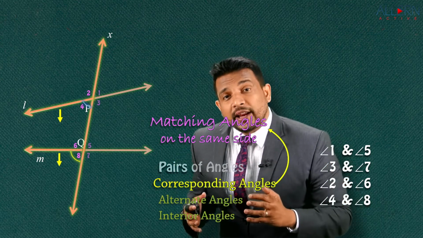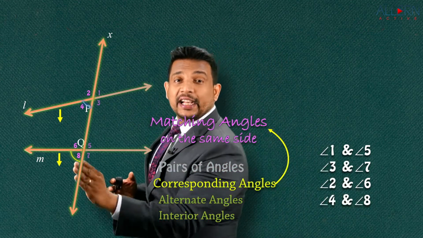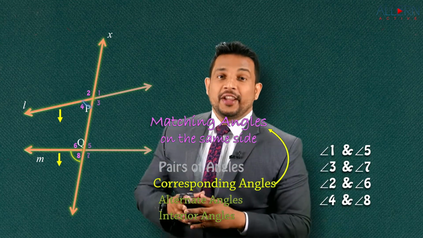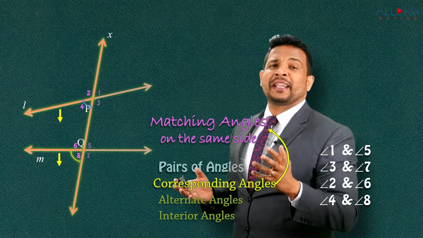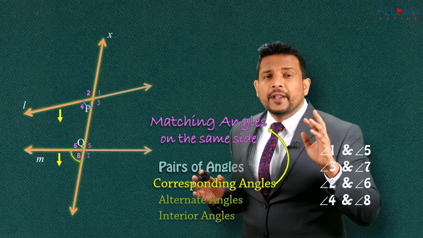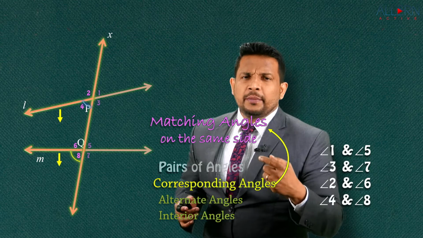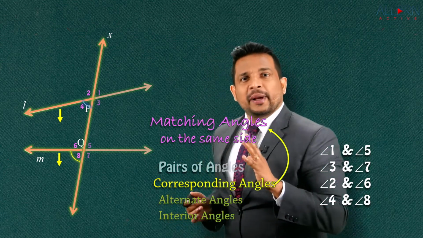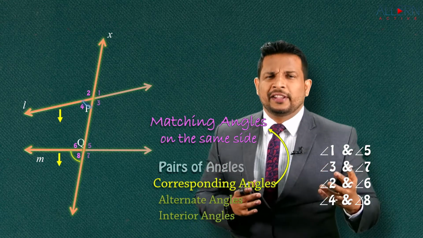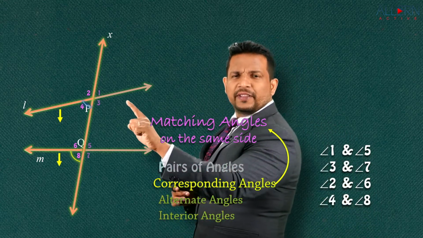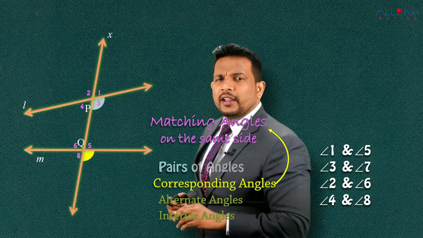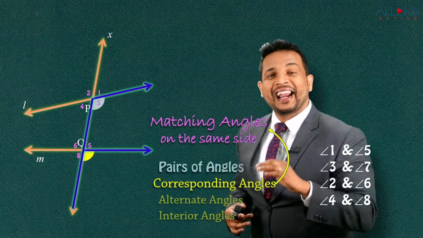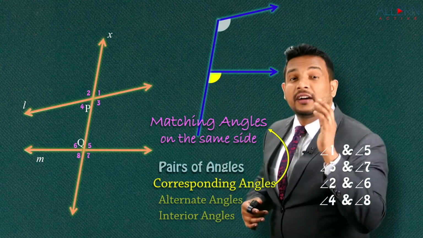So remember, my dear child, whenever we have two lines intersected by a transversal, we will always have 4 pairs of corresponding angles. What are corresponding angles? Matching angles on the same side. It's so very easy to identify. Now we understood this, but every time you have to identify corresponding angles when two lines are intersected by a transversal, you need not go through all of this. There's a very easy way of identifying this. Observe angle number 3 and angle number 7 very carefully and look at the alphabet which is formed. That alphabet is the letter F.